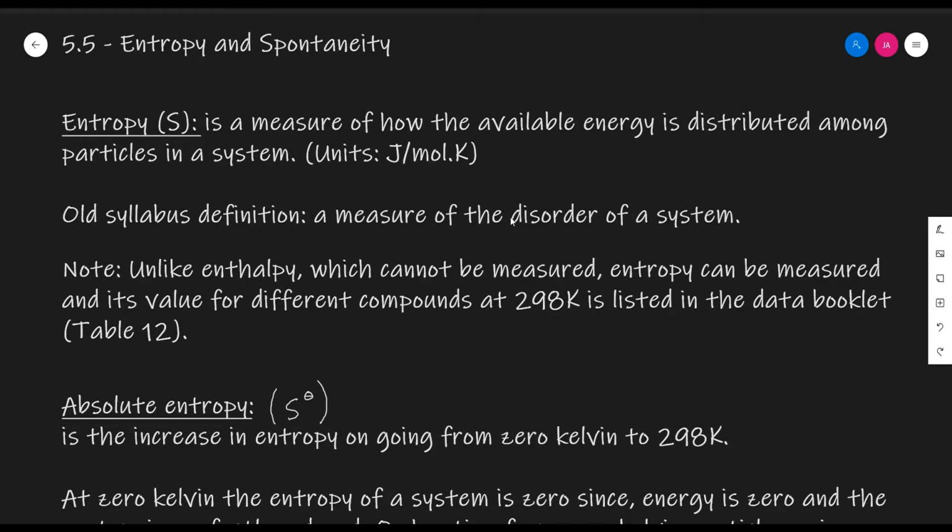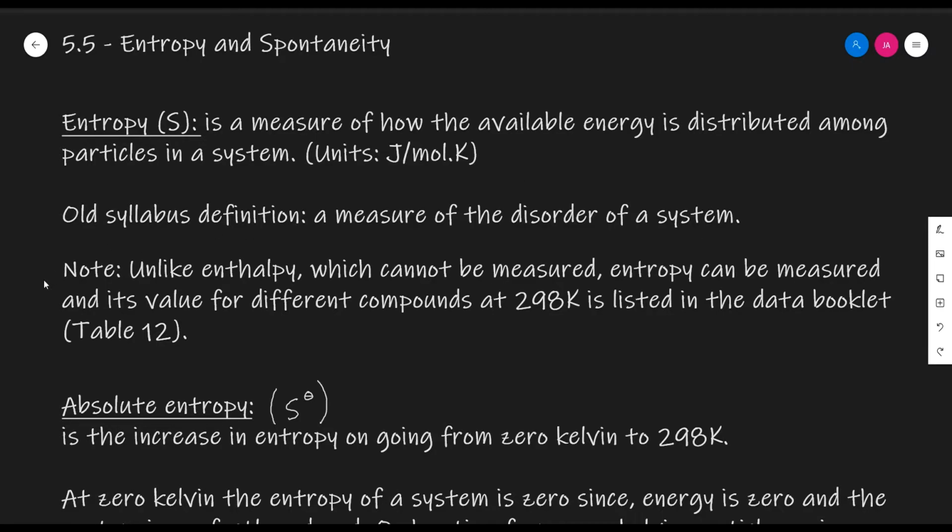The new definition goes more in depth, and as I stated, it's a measure of how the available energy is distributed among particles in a system. For example, when particles in a solid are vibrating in place, there are not many ways in which the energy can be distributed among the particles in a system. The energy is only in the form of vibrational motion or vibrational energy. On the other hand, when looking at a gas, the energy can be distributed among the particles in the system in many different ways, such as translational motion or energy, as well as rotational and vibrational.